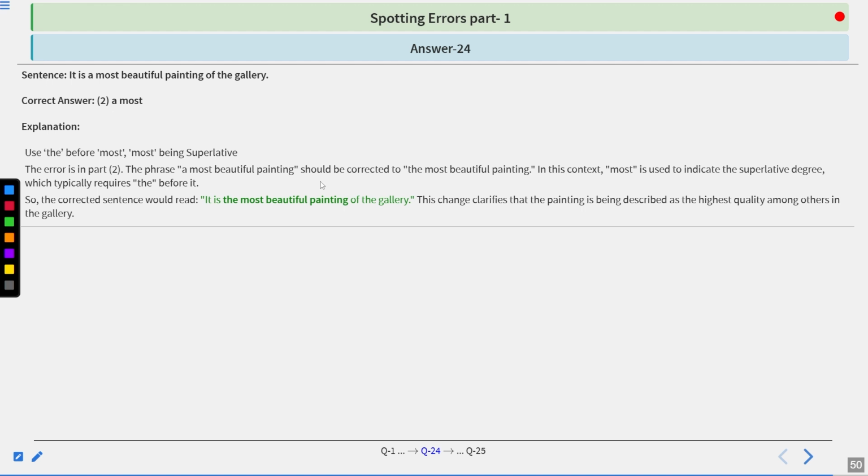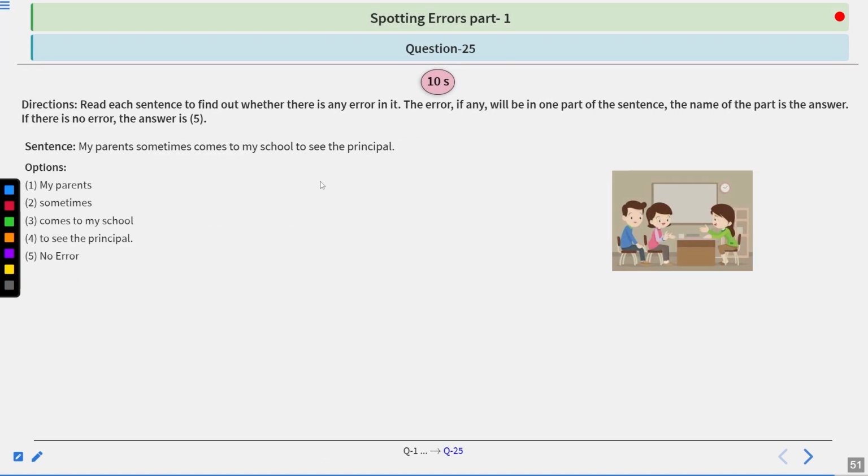The phrase a most beautiful painting should be corrected to the most beautiful painting. In this context, most is used to indicate the superlative degree, which typically requires the before it. So the correct sentence would read, it is the most beautiful painting of the gallery. This change clarifies that the painting is being described as the highest quality among others in the gallery. I hope you have understood. Let's look at the next sentence.